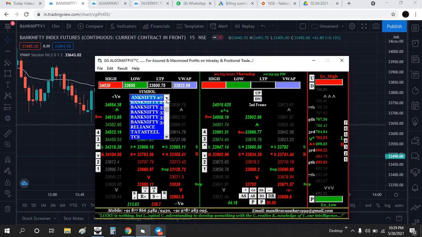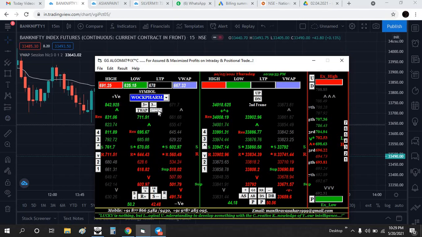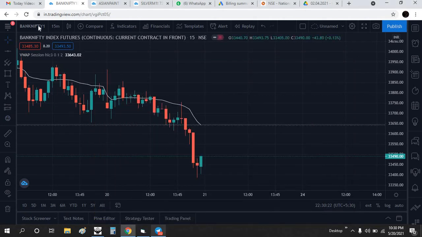And the next thing is Wockhardt Pharma. We have given a call there. We can identify the trend only for Nifty and Bank Nifty, not for stocks. Stocks move based on Nifty and Bank Nifty only, so we want to identify the trend for the Nifty. If Nifty and Bank Nifty are in a sell trend, you need to try to short the stocks at the higher level only. You should not try to buy. Okay, the same level. What is the open here? I'm taking Wockhardt Pharma.